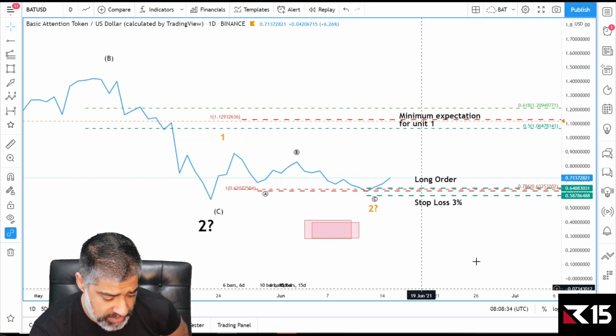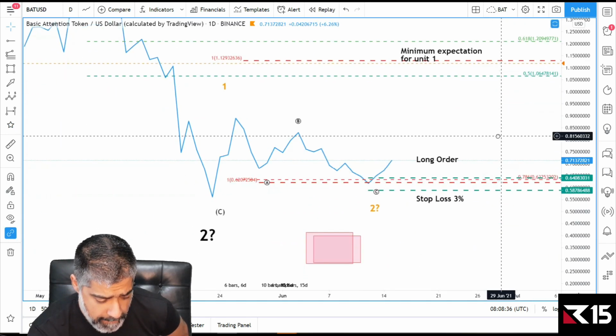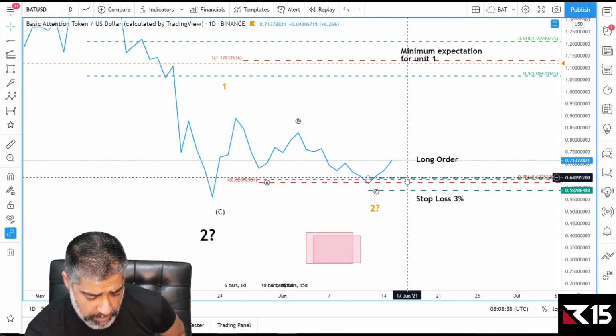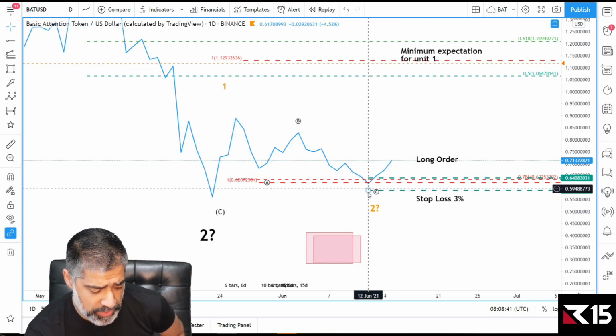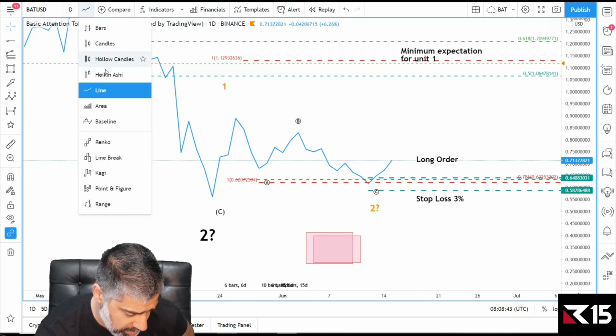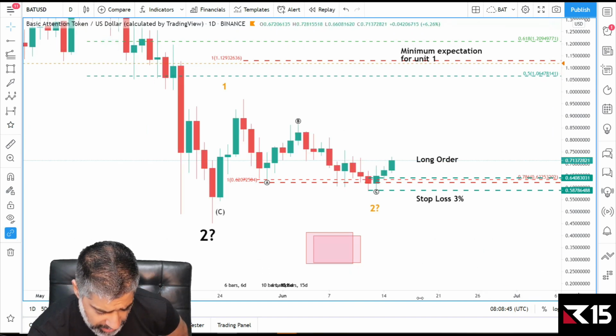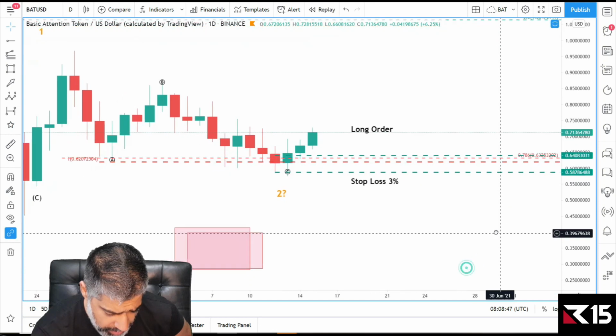So what I've done is I'm going to zoom in right here. I went long on this green bar here, and my stop loss is below this swing low. So we just go back to candlesticks, you'll see it a bit clearer. Yeah, I went long over here.